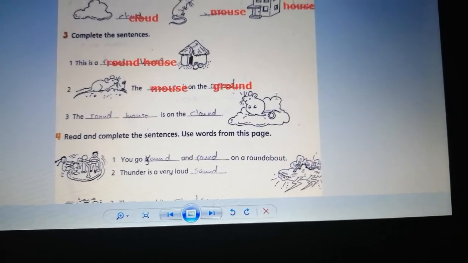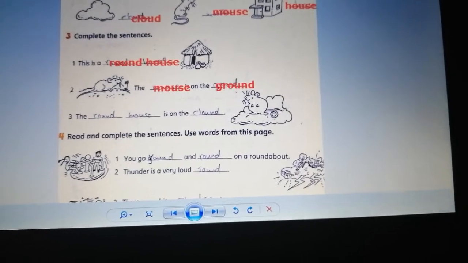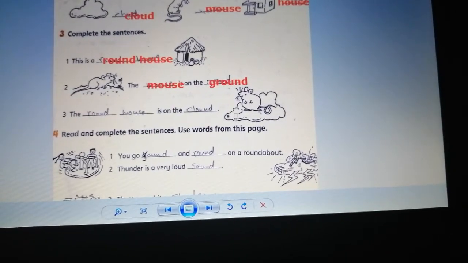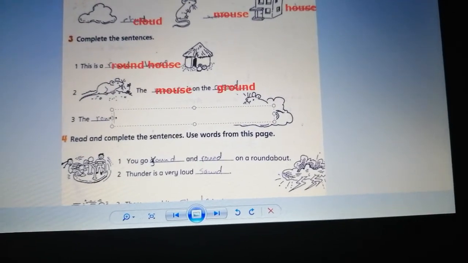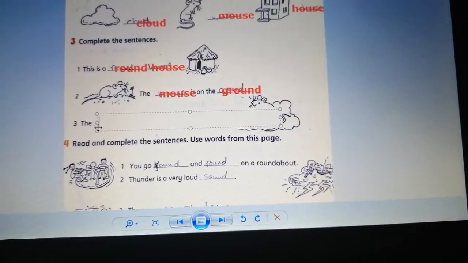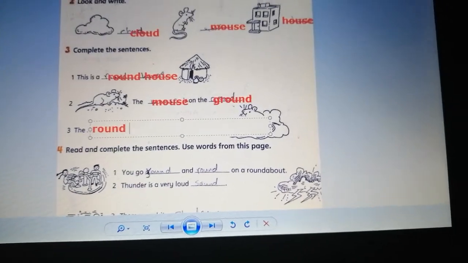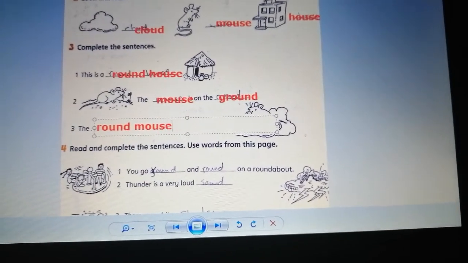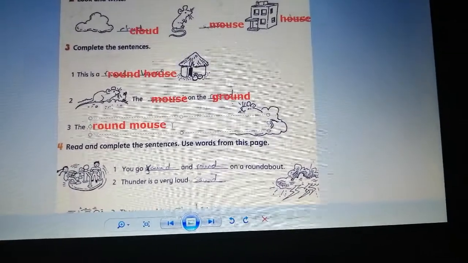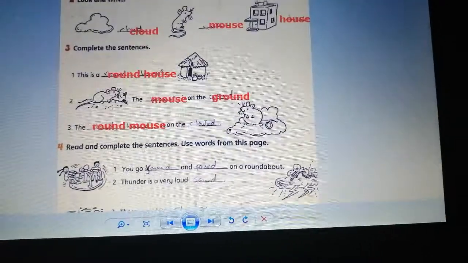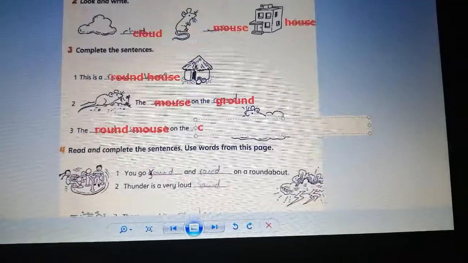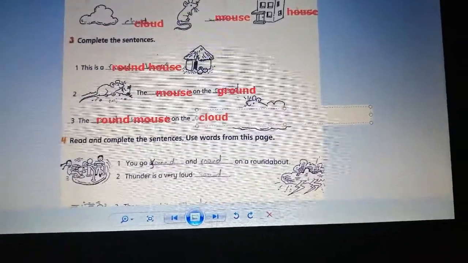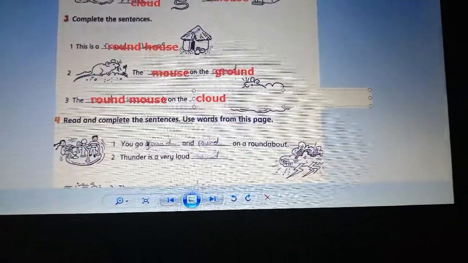Look at the mouse. The round mouse is on the, what do we call this? Cloud. Yes, excellent. So let's write here the round mouse is on the cloud. So let's write here the cloud. Okay, cloud. Let's write here.